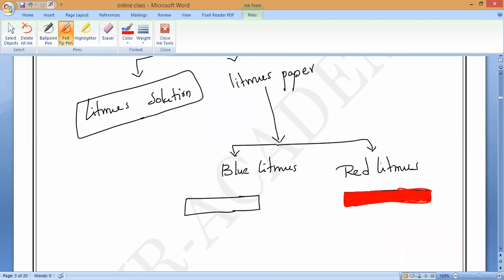Please all of you write. Next, this is blue litmus, correct?